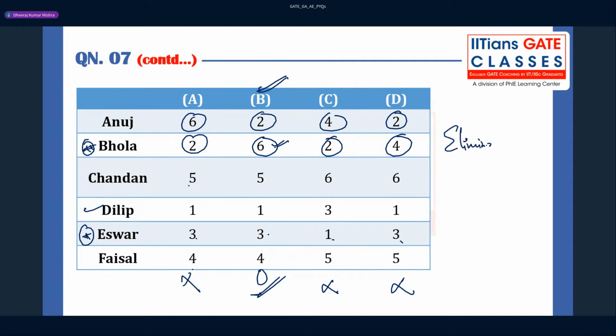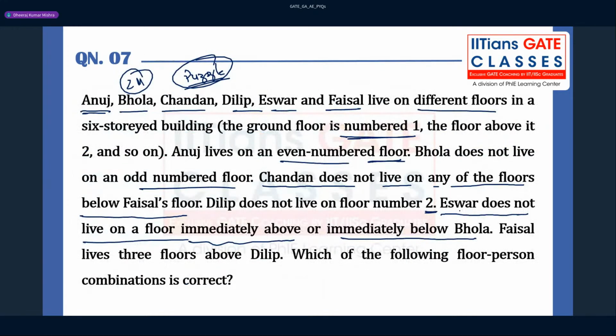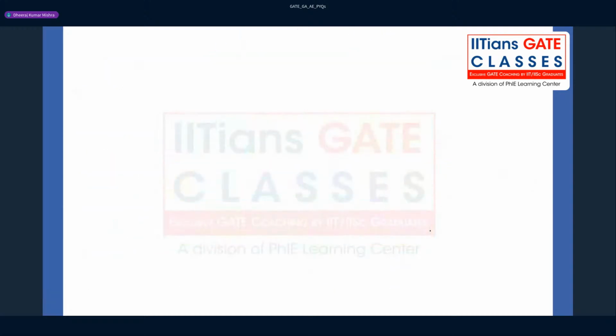Okay, so elimination is one of the keys. I believe many of you might have understood how to do this. So we have eliminated with this statement, Iswar does not live on a floor immediately above or immediately below Bhola, right? So here we are done with this question number 7.